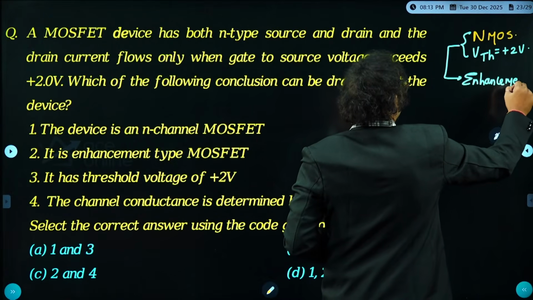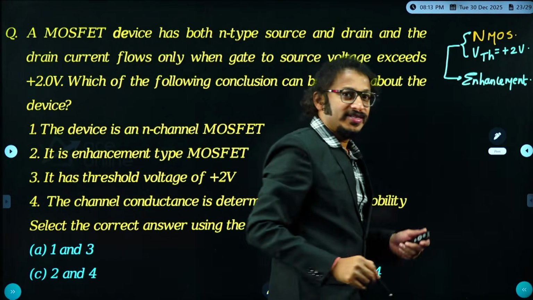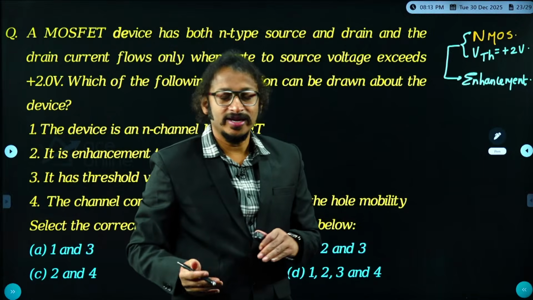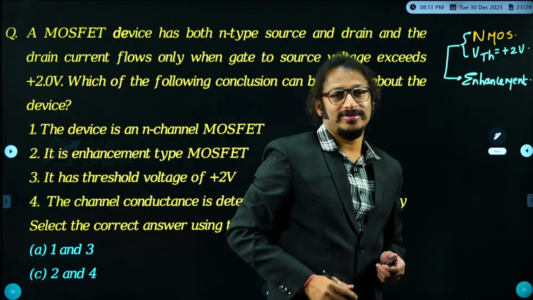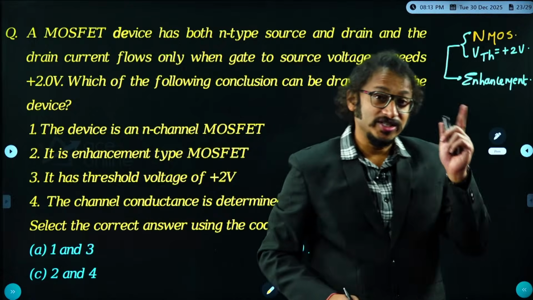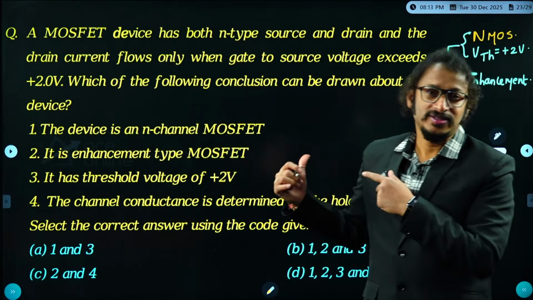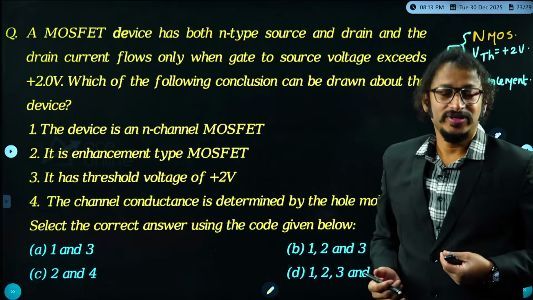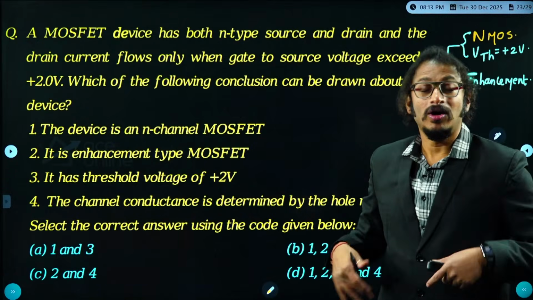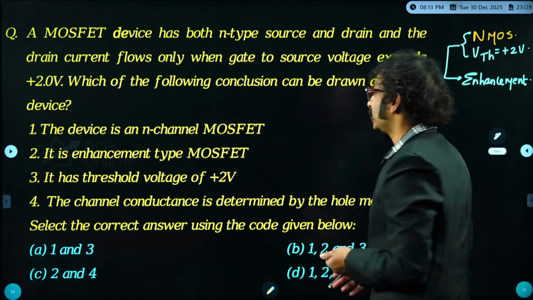Hello guys, correct or not, dear students? If threshold voltage is negative, that means even at gate voltage 0, there exists a channel. That clearly shows it is a depletion type, whereas the other is enhancement. That means enhancement is a normally off device, whereas depletion is a normally on device. Right, dear students?